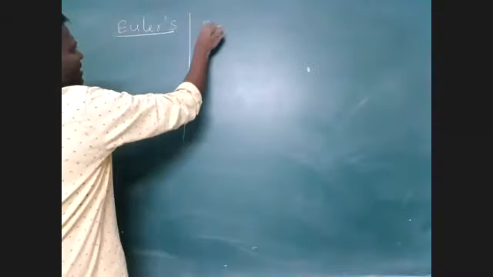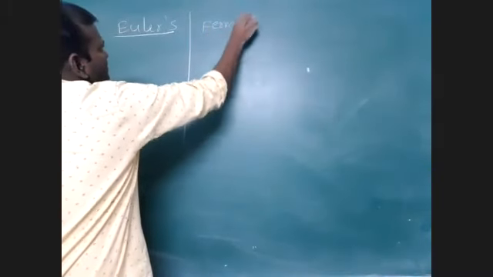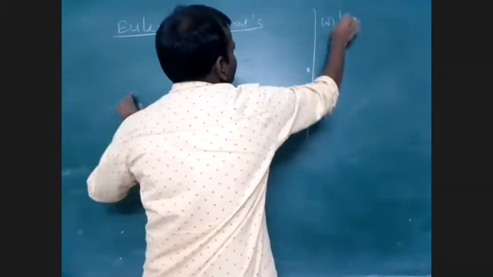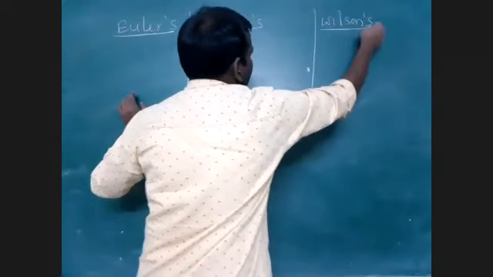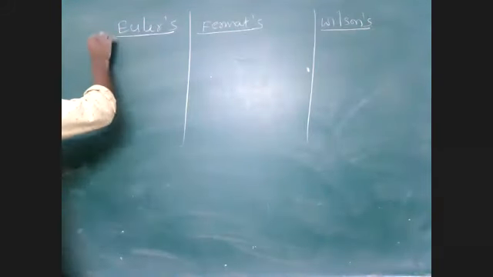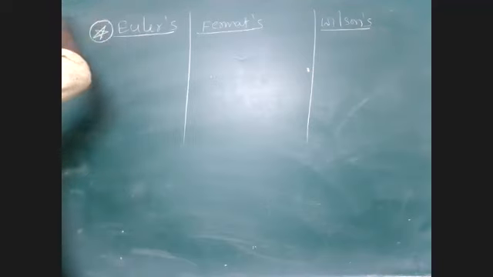Second one is Fermat's theorem. And the third one is Wilson's theorem. What is Euler's theorem? This is very important. Out of these three, Euler's theorem is very important.